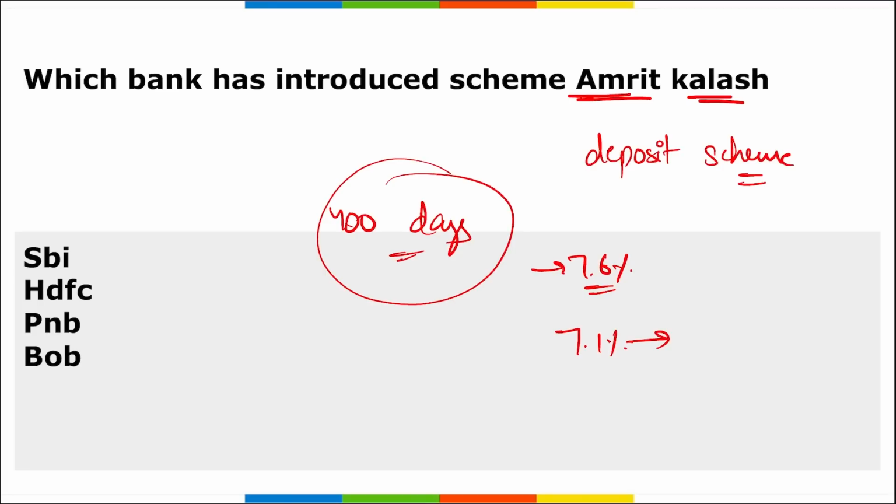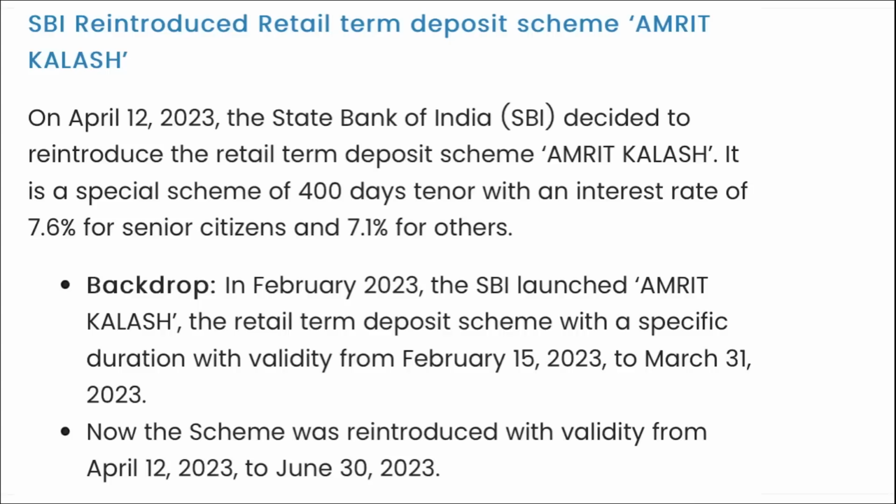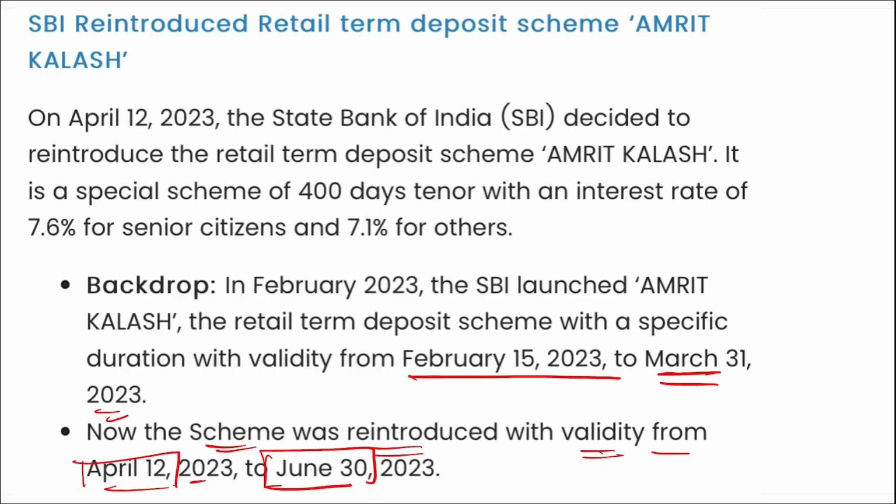Correct? Then in February 2023, SBI launched Amrit Kalash, the retail term deposit scheme, with validity from 15th February 2023 to 31st March 2023. Now the scheme was reintroduced with validity from 12th April 2023 to 30th June 2023. This is your Amrit Kalash launched by SBI.